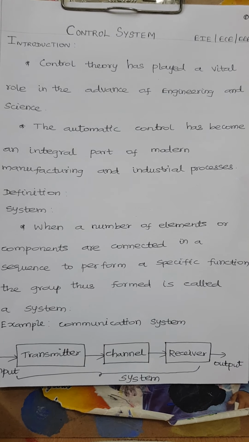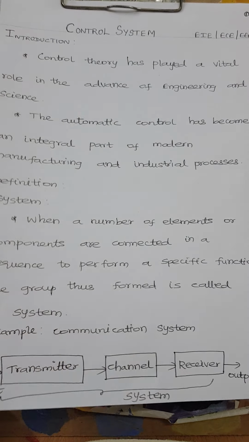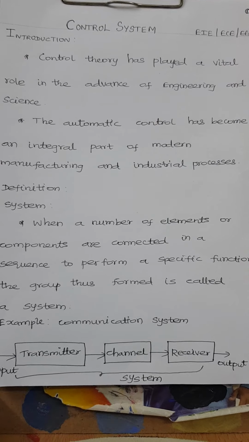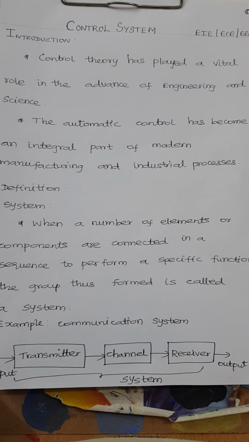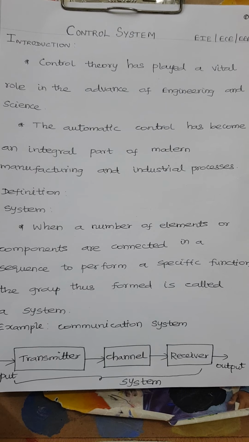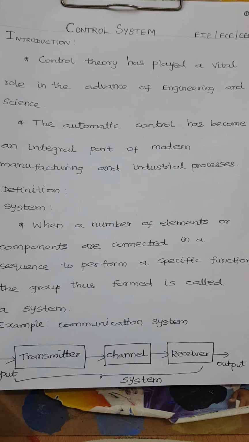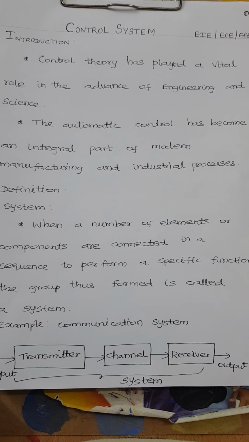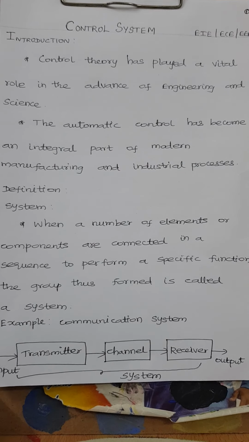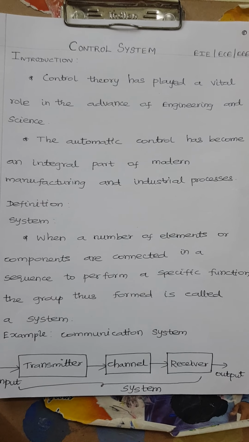Here we apply the input to the transmitter, then it is given to the receiver through the channel. The transmitter transmits the input signal to the receiver. The receiver receives the signal and produces the output. The whole transmitter, channel, and receiver combine to form a system, which is called a communication system. Communication system is one example of a system.